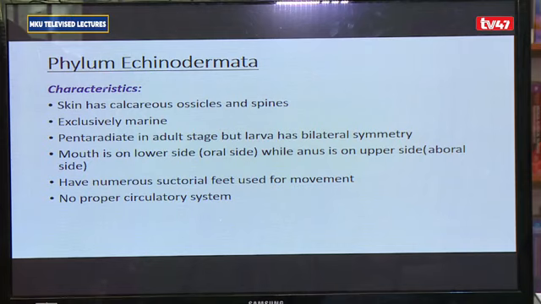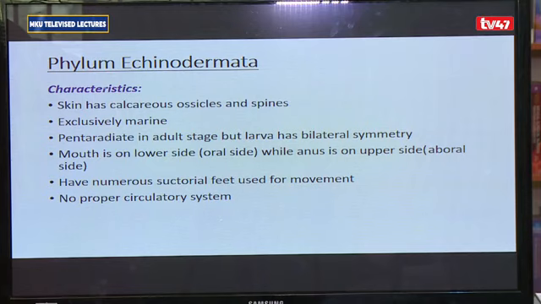They are basically found in the marine environment. The adult is pentaradiate, but the larva has bilateral symmetry. For most organisms, the mouth tends to be on the upper side and the anus on the lower side. But for the Echinodermata, the anus is on the upper side while the mouth is on the lower side.